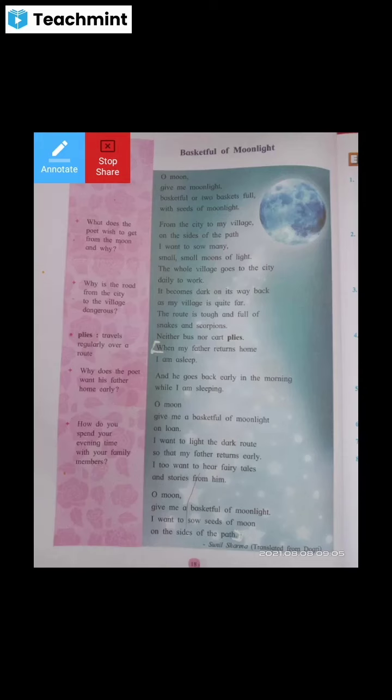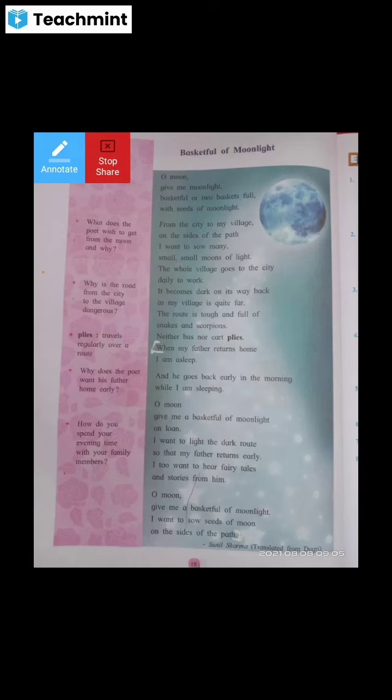One more problem is there on the road while the villagers travel to the city. We know the road of the village. Rough and tough is there, full of snakes and scorpions. So while traveling that road, we have to face snakes and scorpions, which are dangerous to the travelers, the passengers on that route. Do you know snakes and scorpions? Yes. So these animals are fearful and dangerous to human beings.